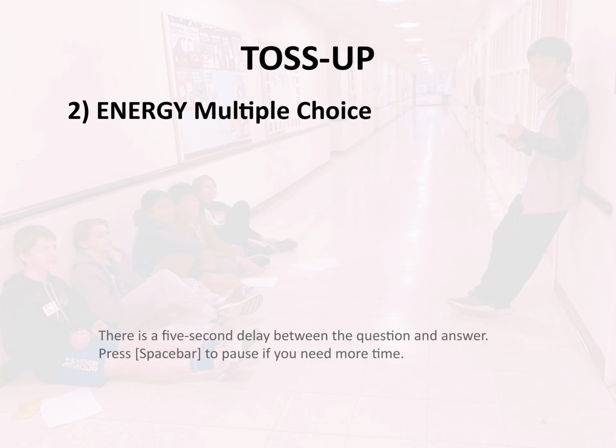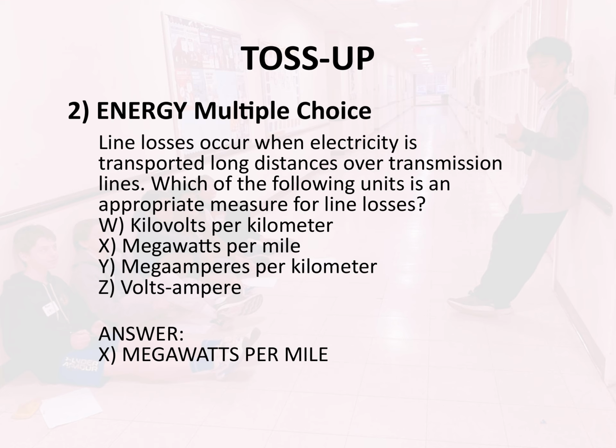Toss-up 2. Energy multiple choice. Line losses occur when electricity is transported long distances over transmission lines. Which of the following units is an appropriate measure for line losses? W. Kilovolts per kilometer, X. Megawatts per mile. Y. Megamperes per kilometer. Z. Volts ampere. Answer, X. Megawatts per mile.